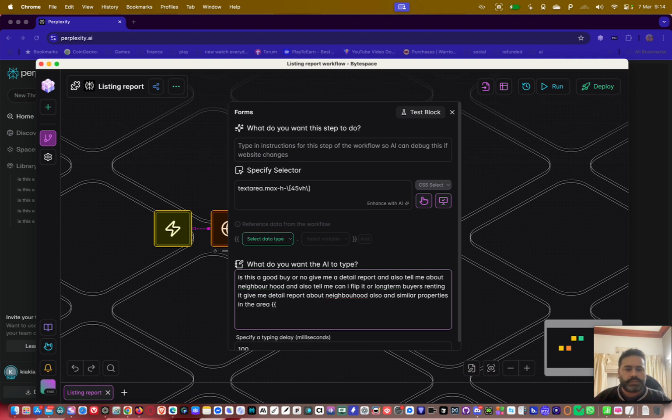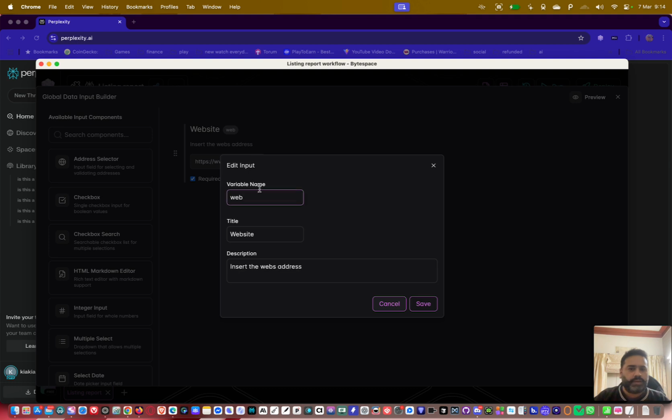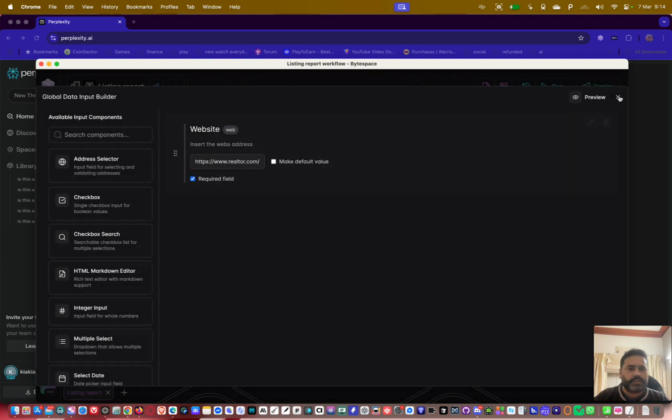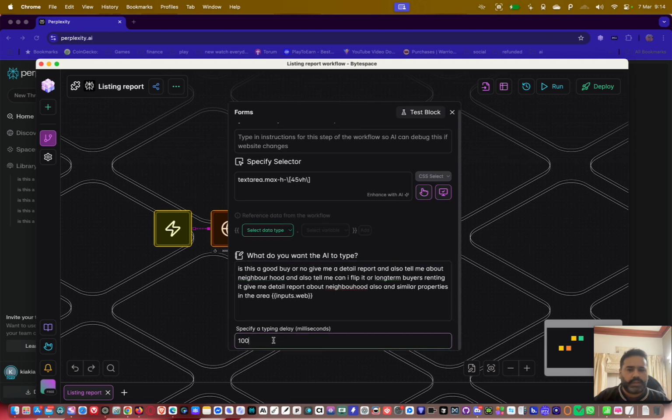We just put this input, because we gave the web agent inputs, right? So we select inputs, and then we press dot, and it will ask which input you want to put. Remember, we have just one here. It was called web variable name, agent name. So we just put input and web, so it will auto pick up that thing from there. Okay. And then here I suggest putting 50 so it moves faster.